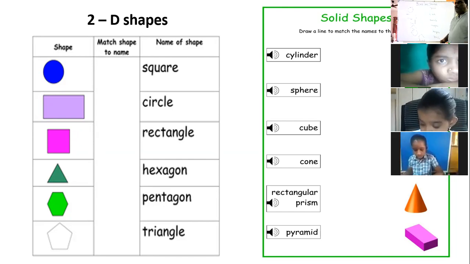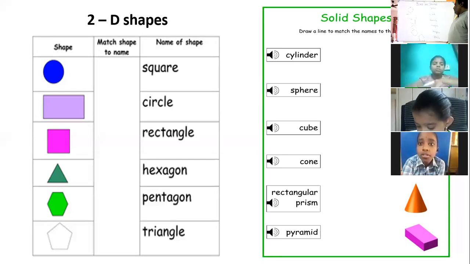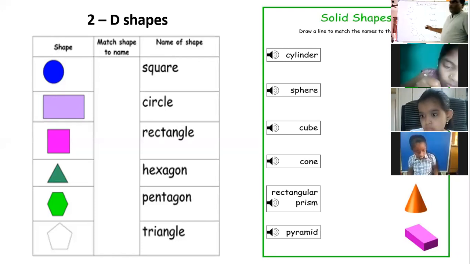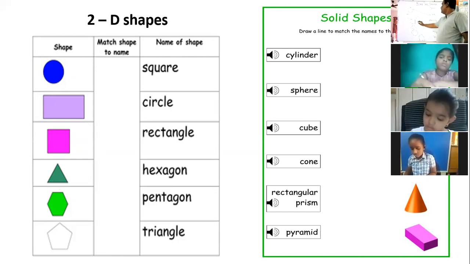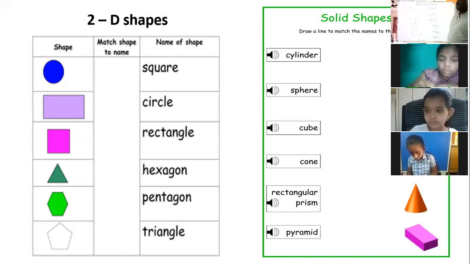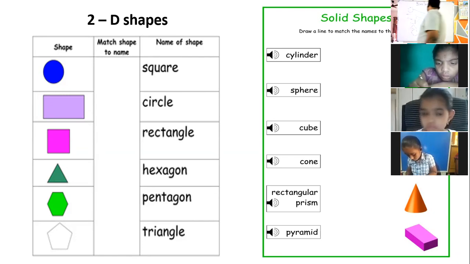Okay, without any delay, match the following. First one, circle. Next, rectangle. Square.